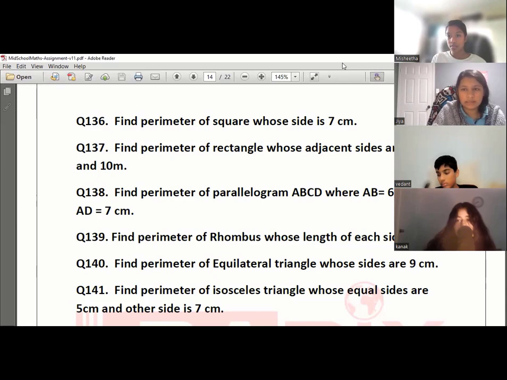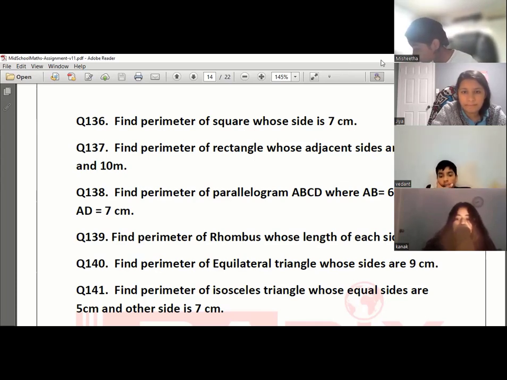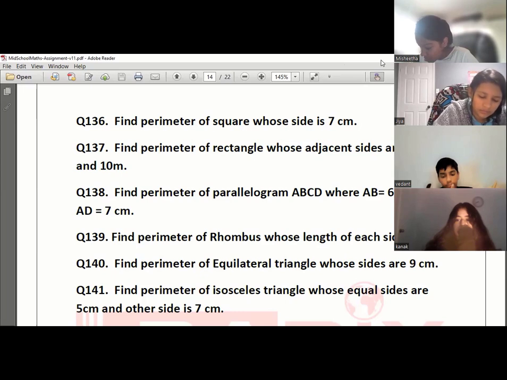What is the property of parallelogram? Opposite sides are equal. So if ABCD is a parallelogram, if AB is 6, which side is opposite to AB? If you draw ABCD parallelogram. Draw ABCD, you'll know that. We always write cyclic, right? Quickly draw in your notebook, you'll know which side we're talking about.